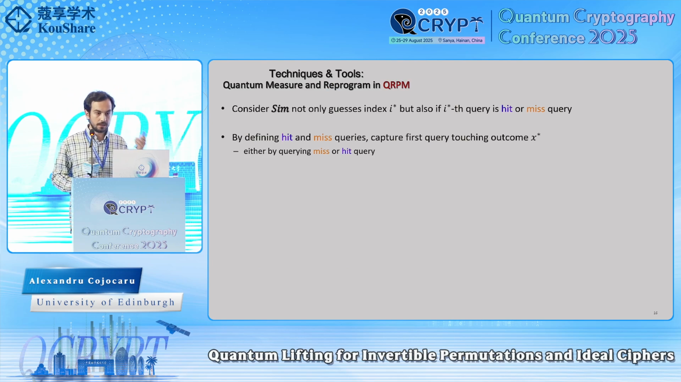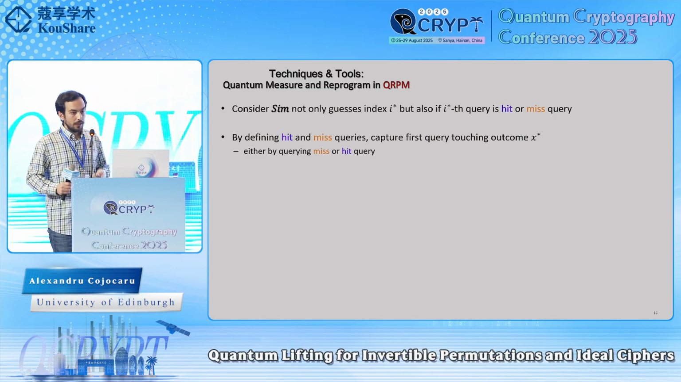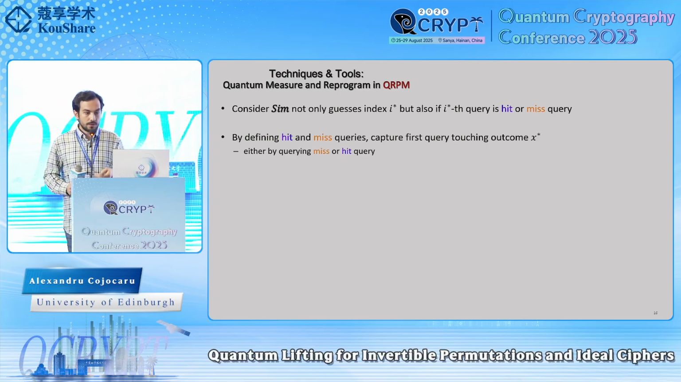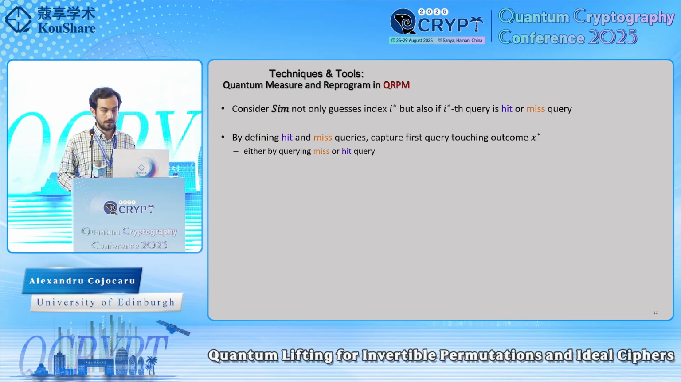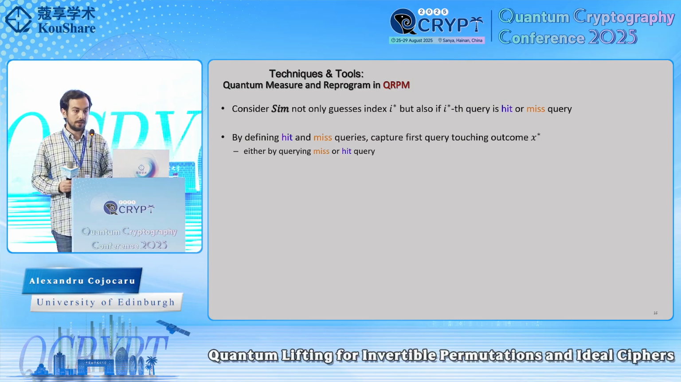So what was our solution? The simulator not only needs to guess the index at which the outcome has been queried, but also is going to guess if this query corresponds to a hit or a miss. And by defining this type of queries, we are essentially capturing the first query that touches the outcome x star. That can only happen by querying either the hit or the miss queries.